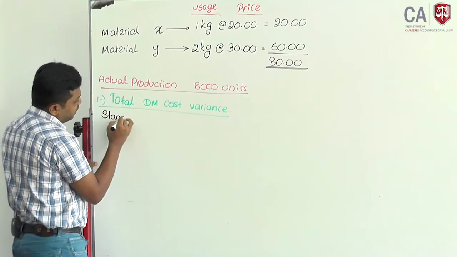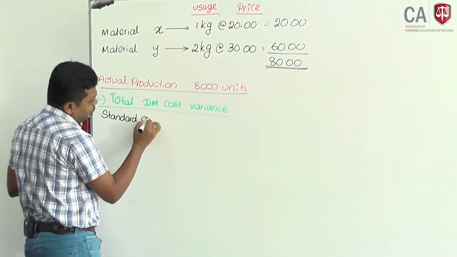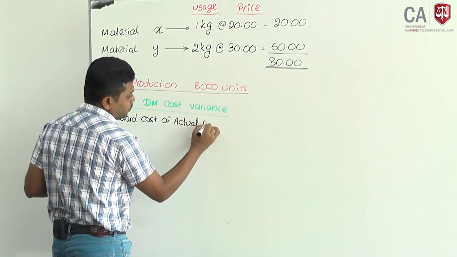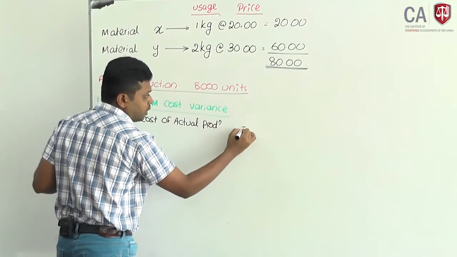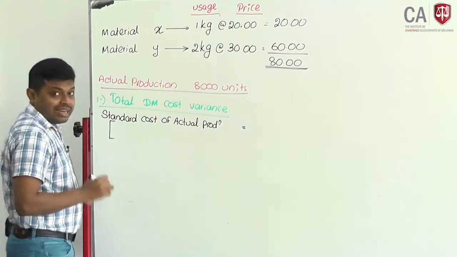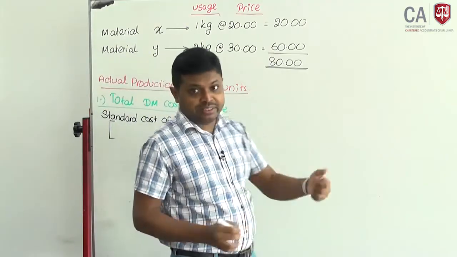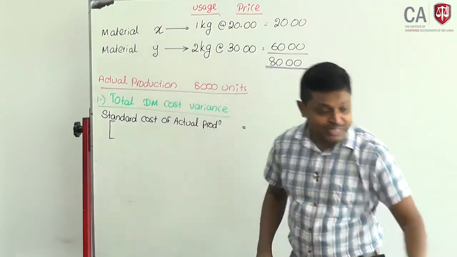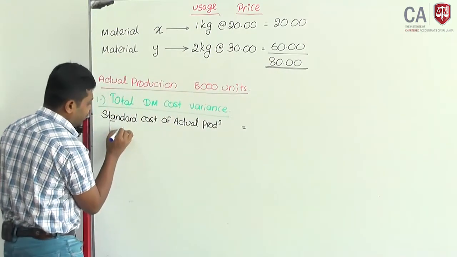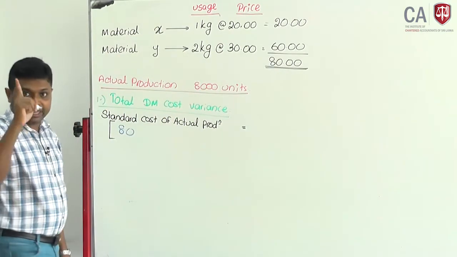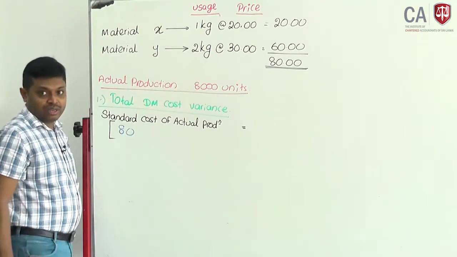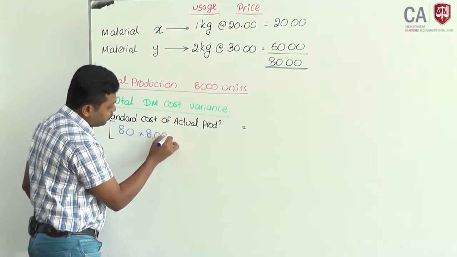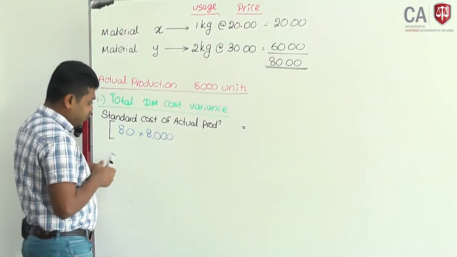Standard cost of actual production. How much? If you produce 1 unit, the unit cost will be, direct material cost should be 80 rupees. 80 rupees per unit. If you produce an output, if one unit costs 80 and you produced 8,000, how much will it be? 80 into 8,000.